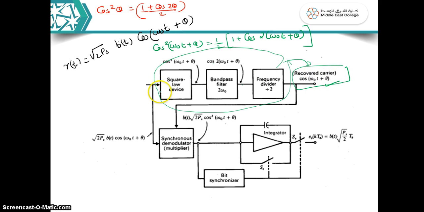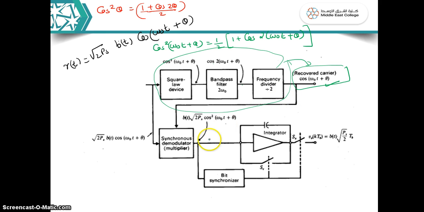Let me repeat one more time. The received signal passes through the square law device, so it becomes cos square, and the band pass filter is centered around 2 omega 0, so the output of this band pass filter will be cos 2 omega 0 t plus theta. Then our frequency is actually omega 0, not 2 omega 0, so you have to use a frequency divider. It will divide the 2 omega 0 frequency back to omega 0. So you recovered the carrier over here.